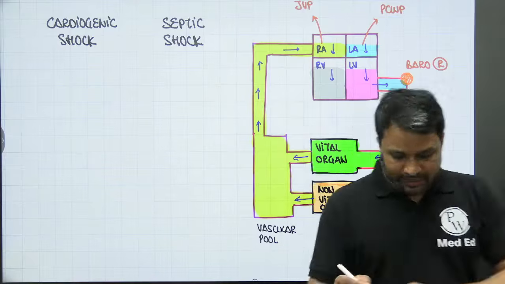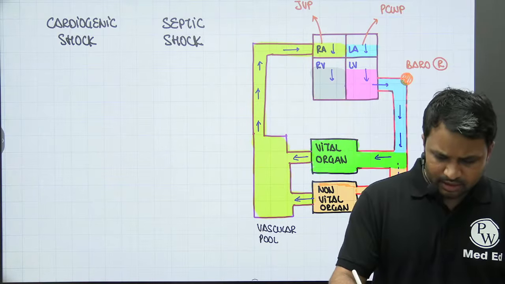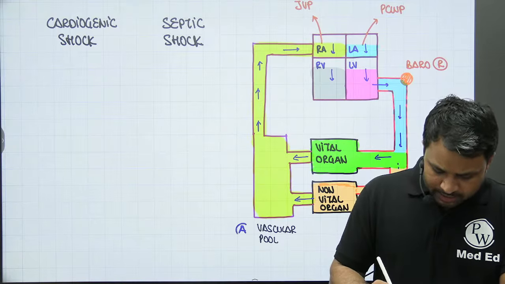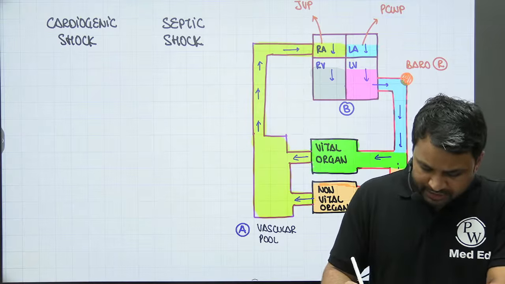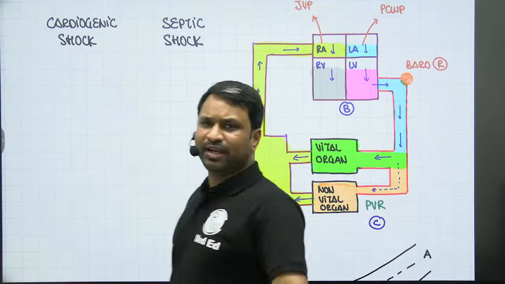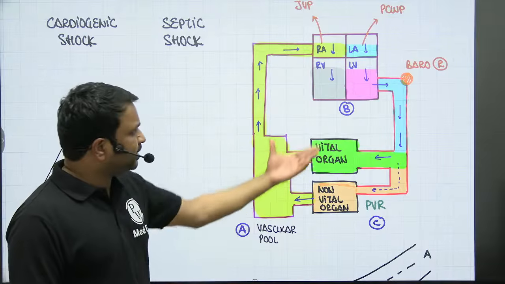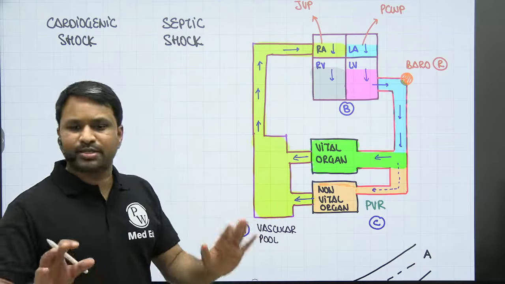To make our life easy, I'm going to give them special names. Nothing so special, basic ones, right? We'll call the vascular pool compartment A, we'll call the heart compartment B, and the peripheral vascular resistance compartment C. I've named three simple compartments. The vascular pool is compartment A, the heart is compartment B, and the peripheral vascular resistance is compartment C.